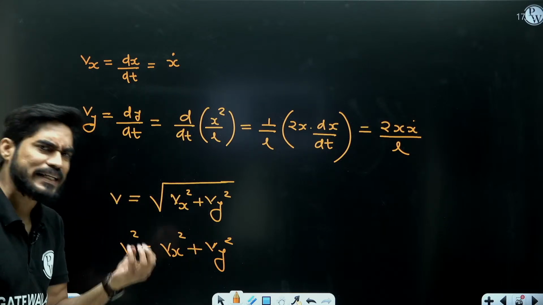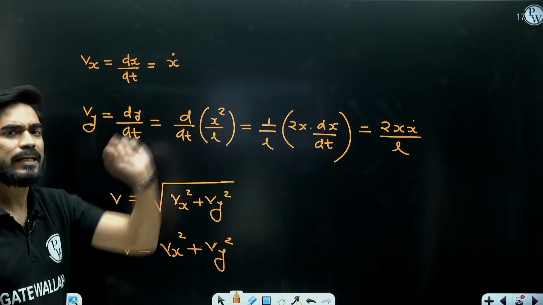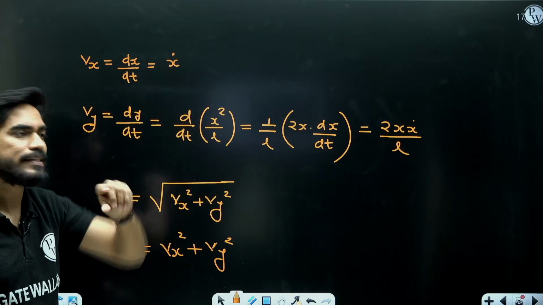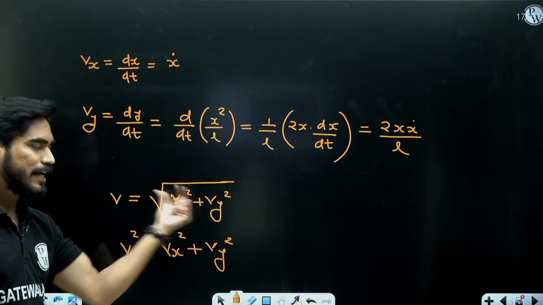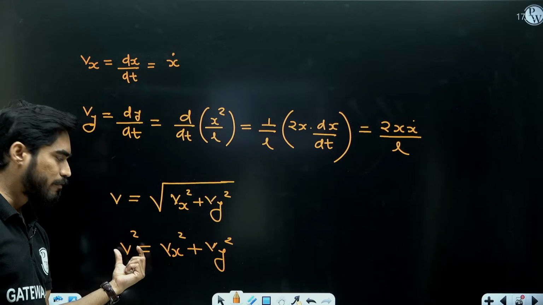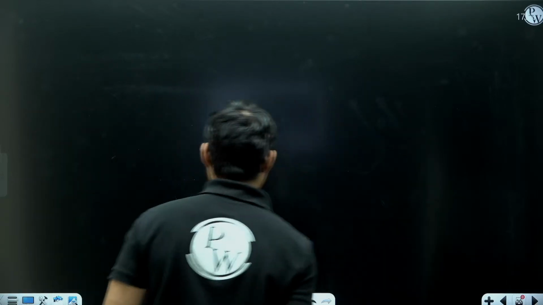See, the particle has velocity in x direction and y direction, so what will be the net velocity? It will be the resultant of Vx and Vy. So what will be the kinetic energy, beta?